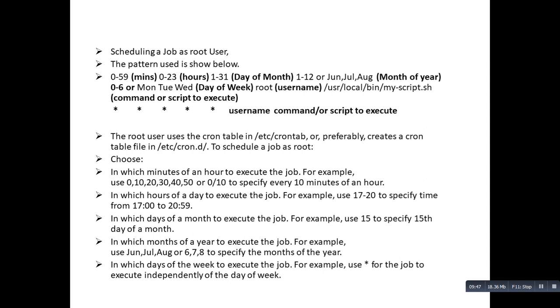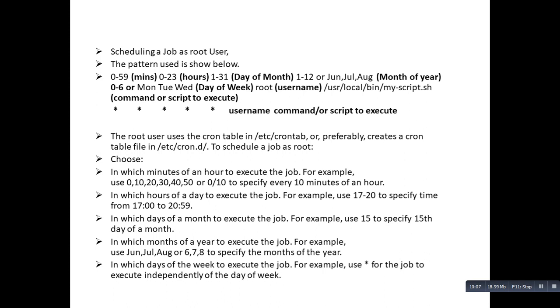So this is also a very big topic, cron. It cannot be explained in 1 or 2 slides. I will create a specific video on it. For that, you have to subscribe to the channel and hit the bell icon to get the notification of that video.